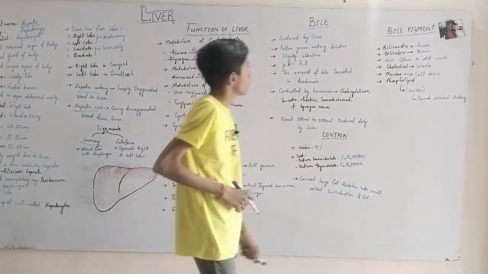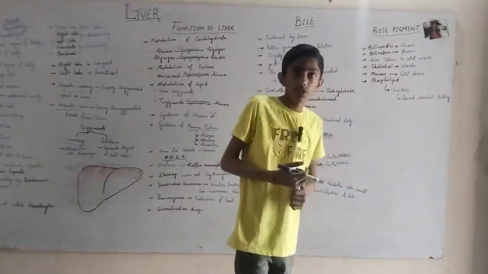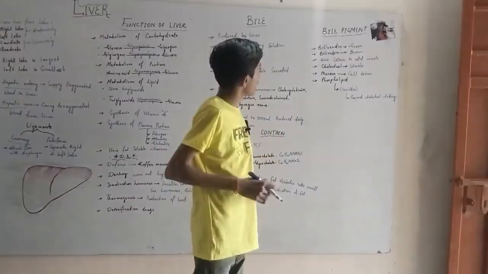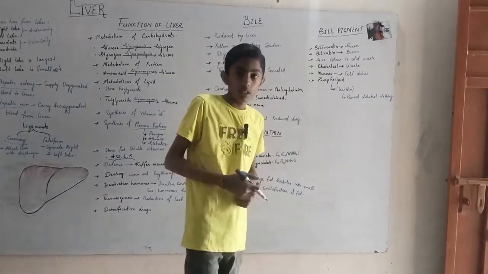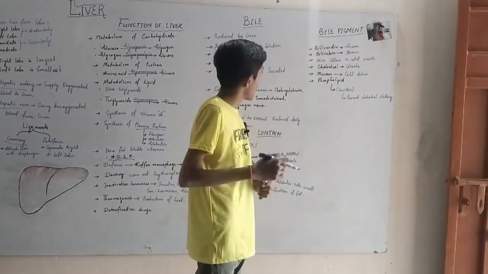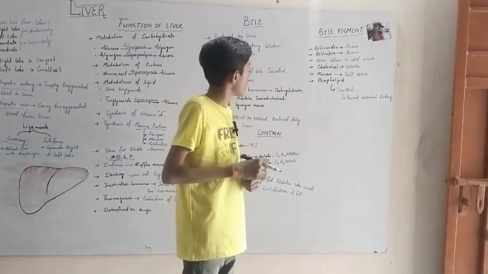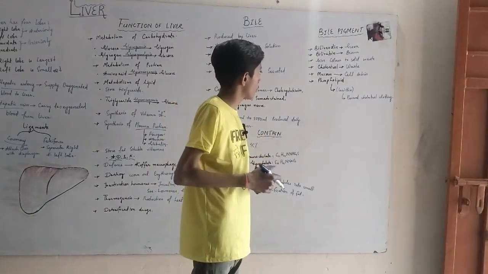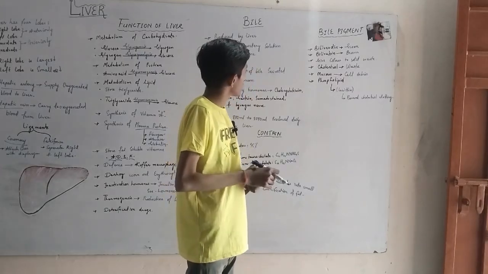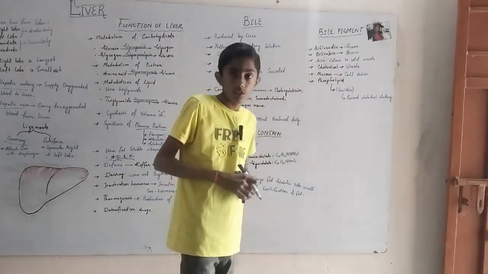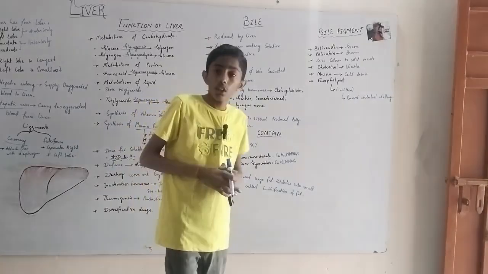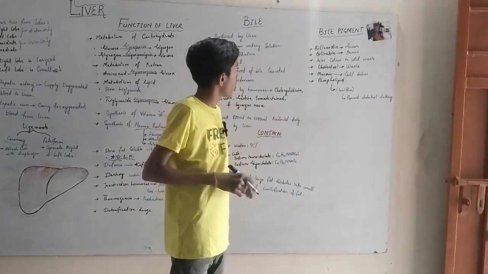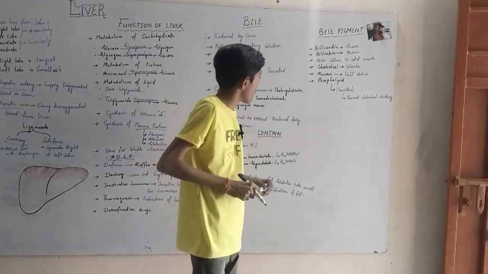Now we come to the bile pigments. What pigments does bile contain? Biliverdin, which is a green pigment, and number two, bilirubin, which is a brownish pigment. It also contains cholesterol, which is the waste of bile, and it gives color to solid waste. The waste present in the intestines is colored by bile pigments.